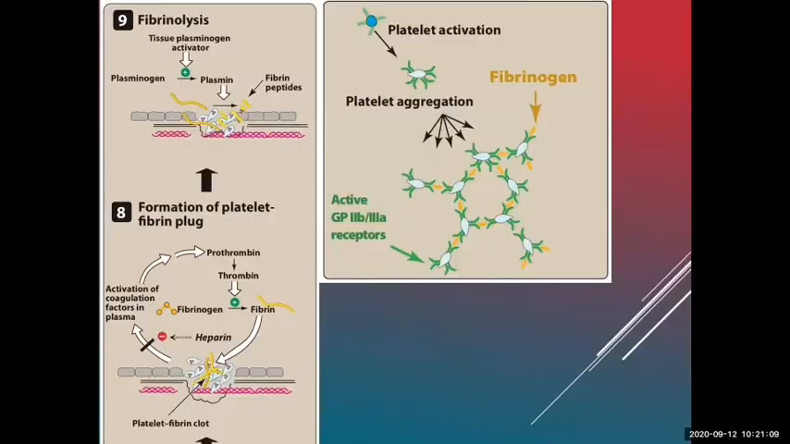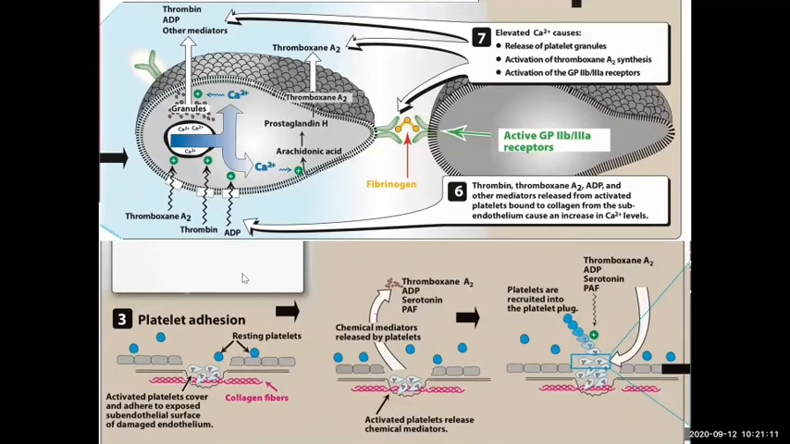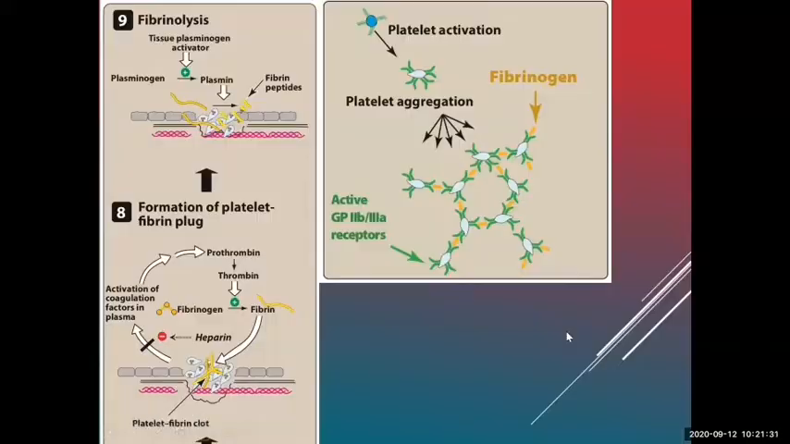When it is exposed to the blood, these resting platelets are going to get exposed to the collagen fibers, which will then activate the platelets. These activated platelets are going to release thromboxane A2, ADP, serotonin, and platelet activating factor, and all these things. So this ultimately leads to activation of many more platelets, and a platelet plug is formed.